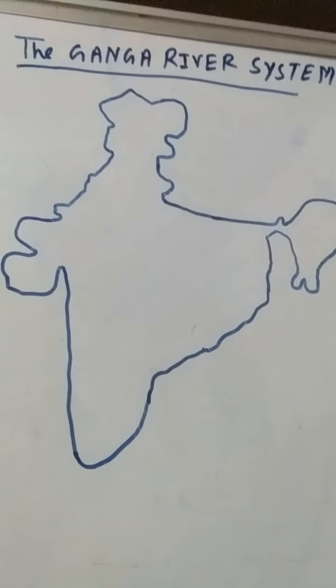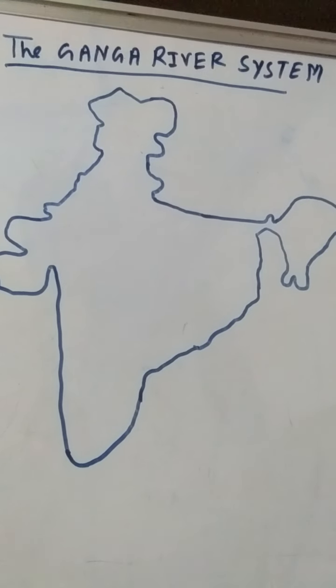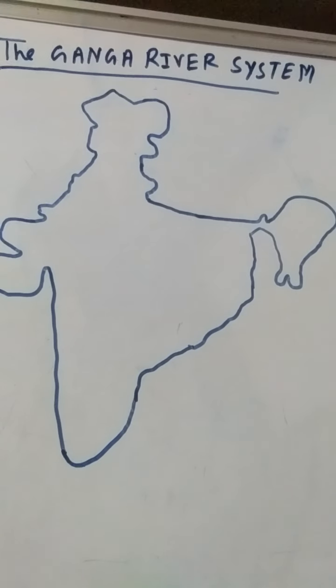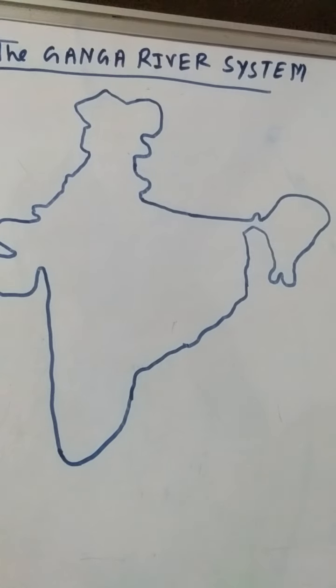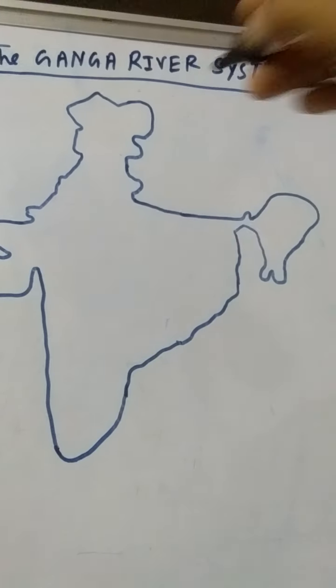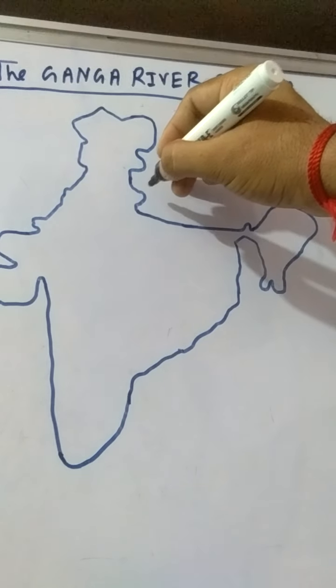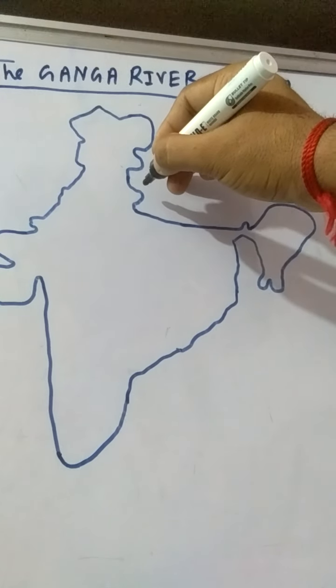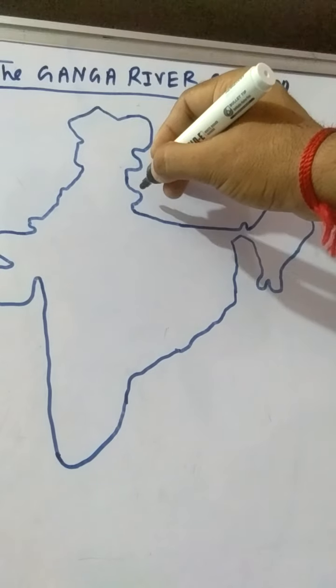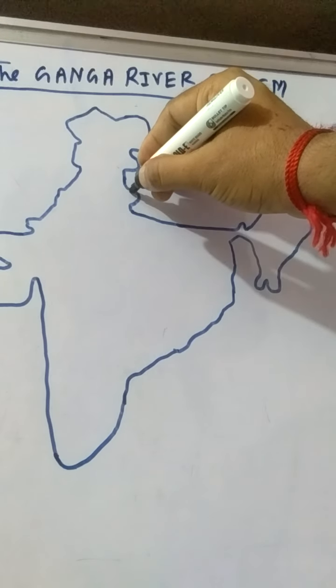Students, our next topic is the Ganga river system, so we will better understand this river system. First, students, you should know the origin place of the Ganga river. This is the origin place of the Ganga river. The Ganga river started from the Uttarakhand region, in this region where the